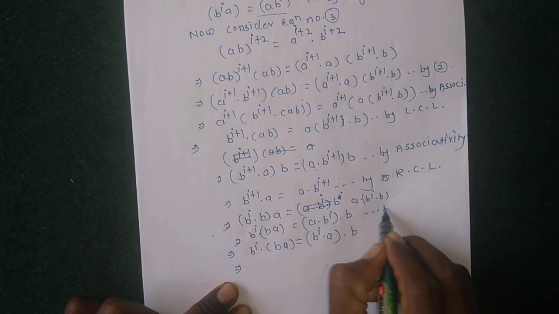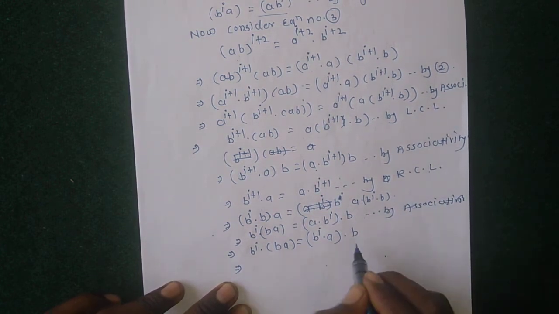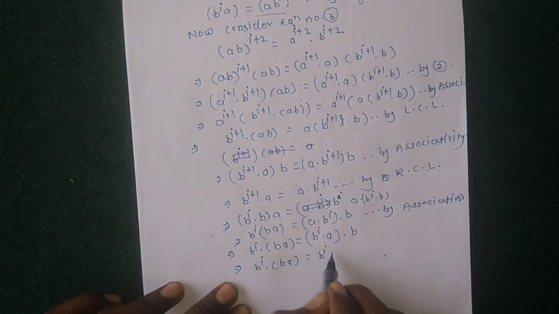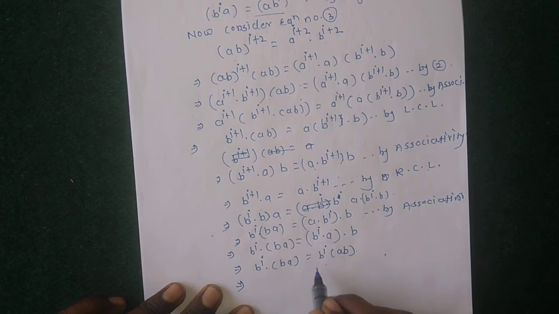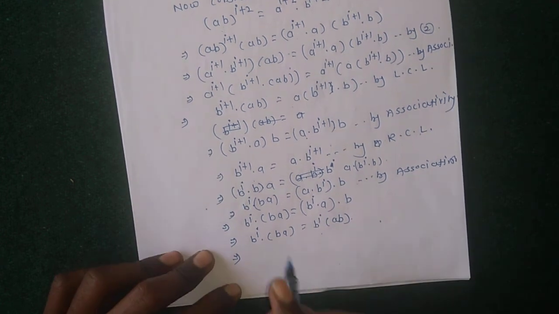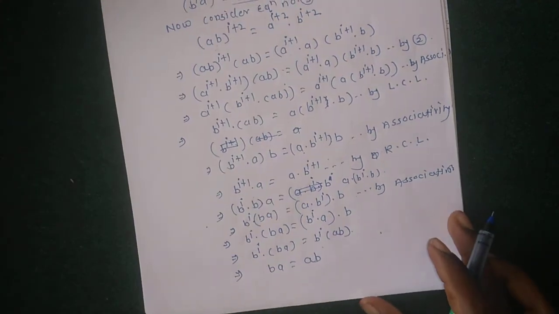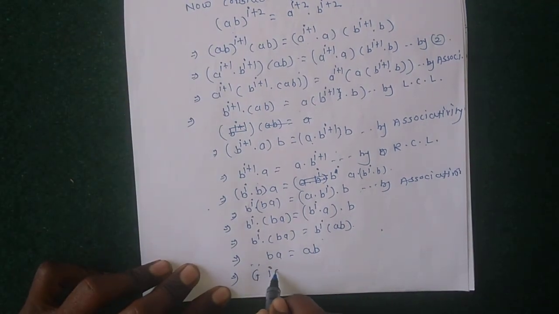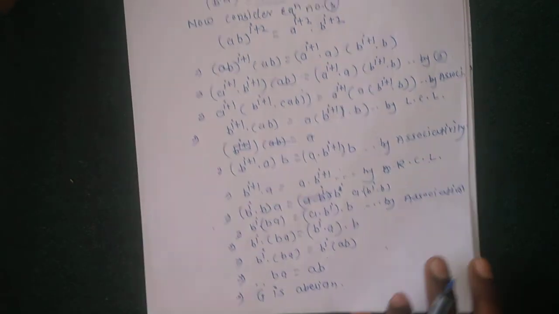Again by associativity, b^i ba = b^i ab, and by using the left cancellation law, b^i gets cancelled and only ba = ab remains. Here is the proof, which means G is abelian. This is the proof of this example.